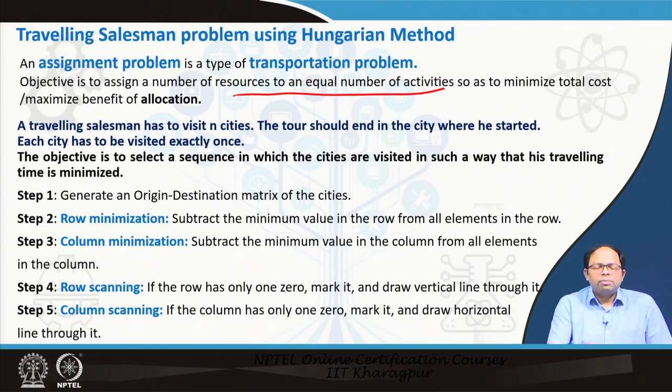A traveling salesman problem has to visit n cities, and the tour should end in the city where it started. Each city has to be visited exactly once.